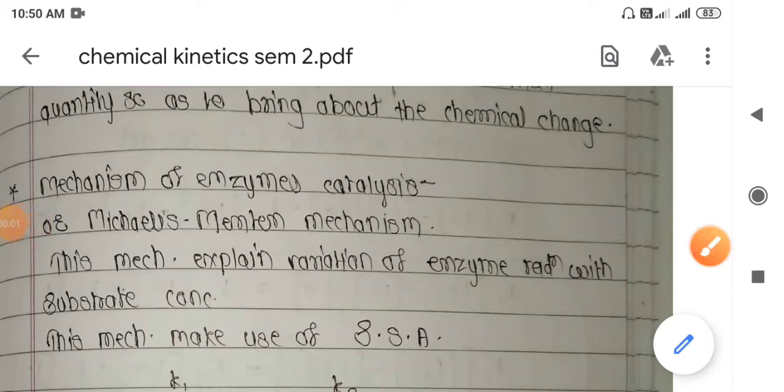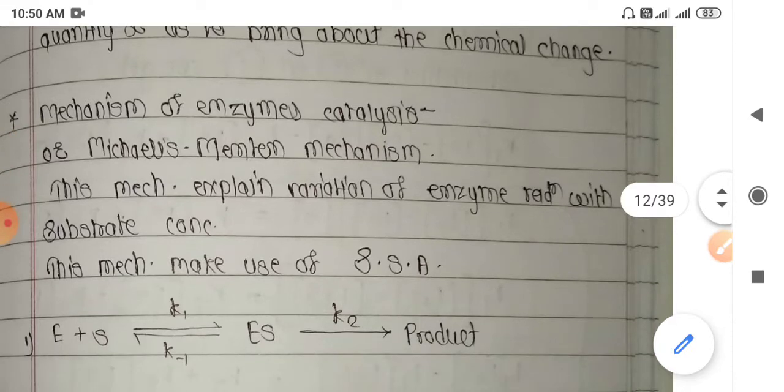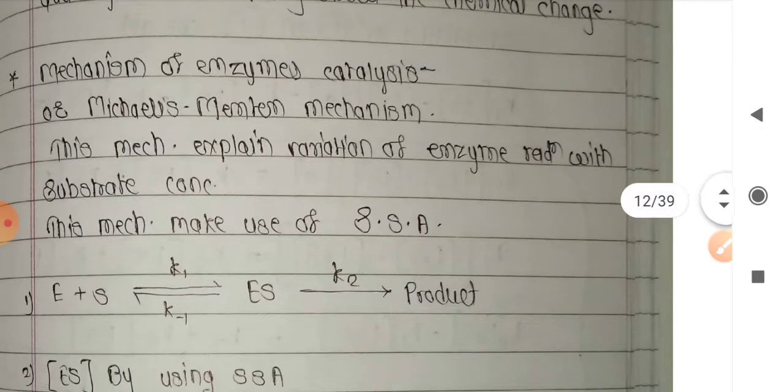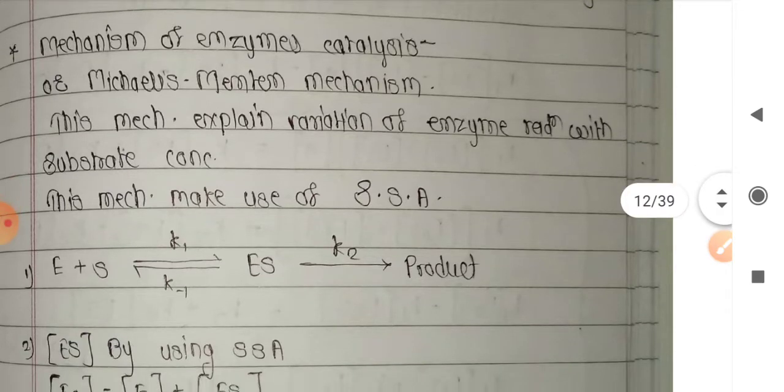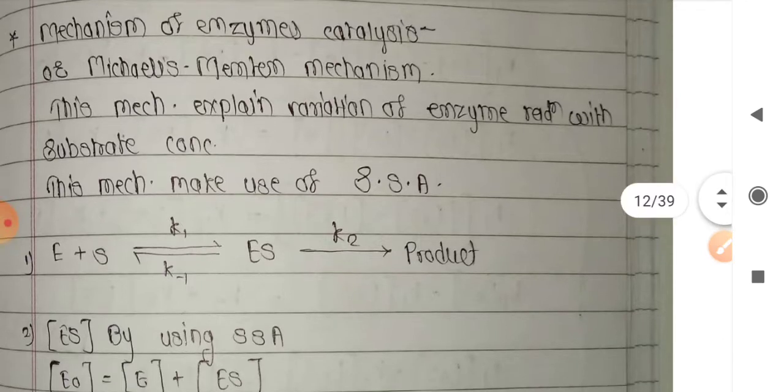So welcome back. In the previous lecture we tried to see the enzyme catalysis mechanism. There we have seen the enzymes are made up of functional groups, that is amine and carboxylic acid, and basically we call enzymes proteins or simply amino acids. There we have seen one famous mechanism, that is the Michaelis-Menten mechanism.